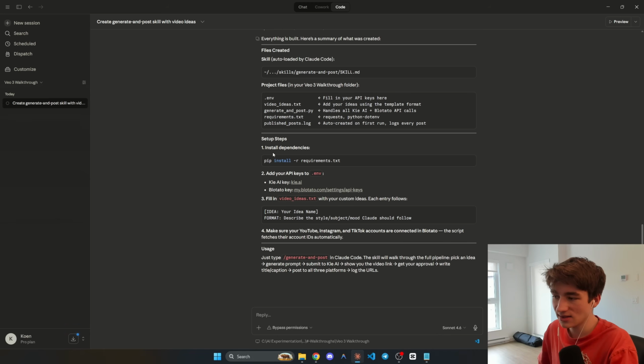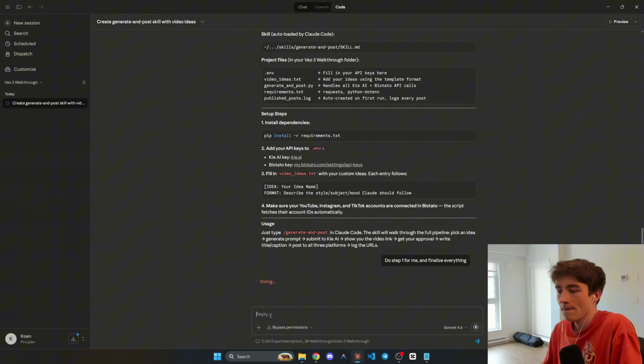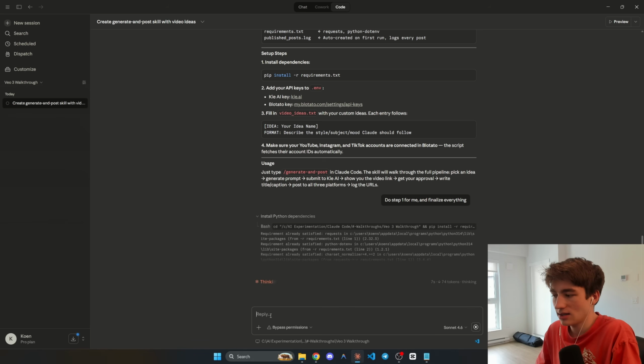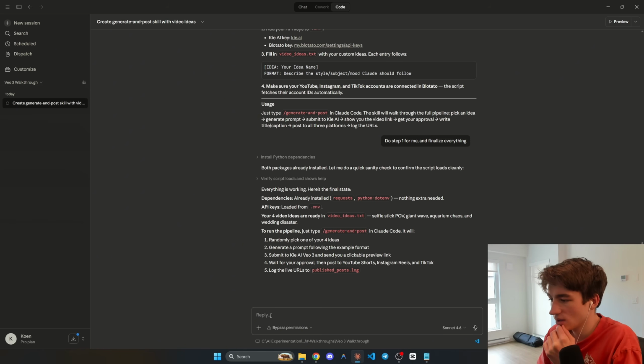Now what we can do is you can see it's saying install dependencies. We can actually just ask it to do that for us. We can say, do step 1 for me and finalize everything. Okay, so I'm going to hit enter on that. I said finalize everything because we've made a few changes, so it's just going to look into everything and make sure that it's all working. All right, so it looks like it's done. Dependencies are already installed, API keys loaded, 4 video IDs are ready.